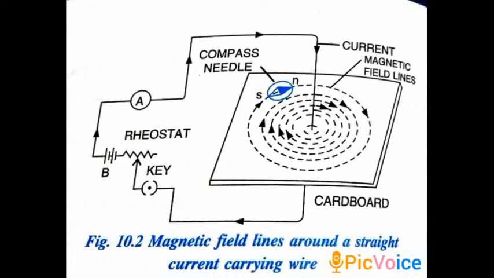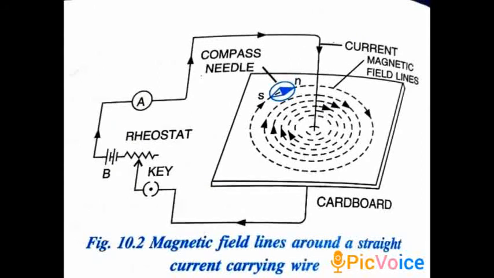The magnetic needle will give you the direction of the magnetic field. The magnetic field goes round and round. Current is flowing through the wire, and these are the magnetic field lines. Clear? So when there is a straight current-carrying conductor, the magnetic field lines lie in concentric circles.